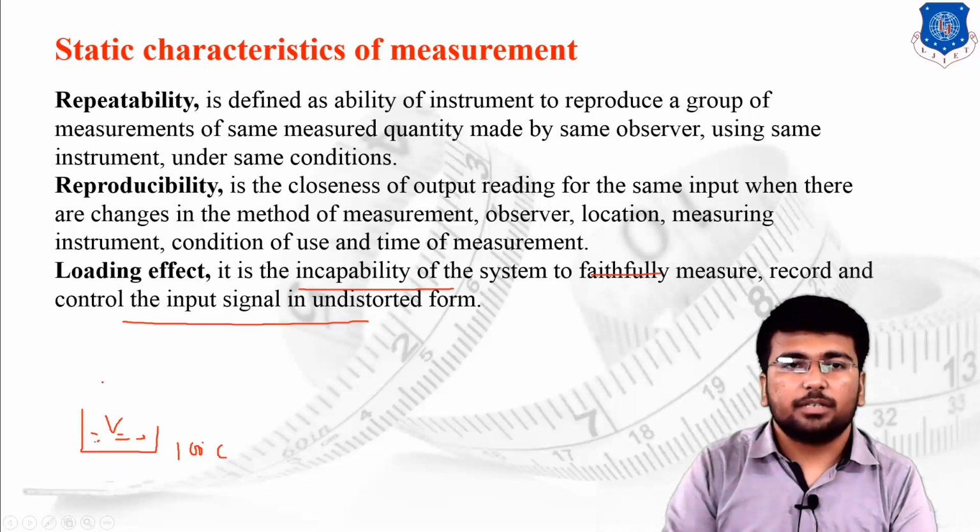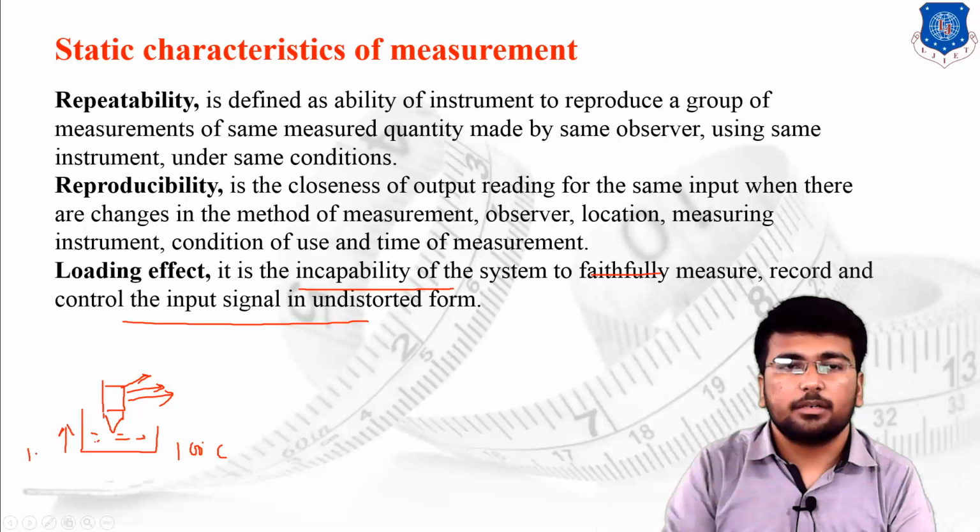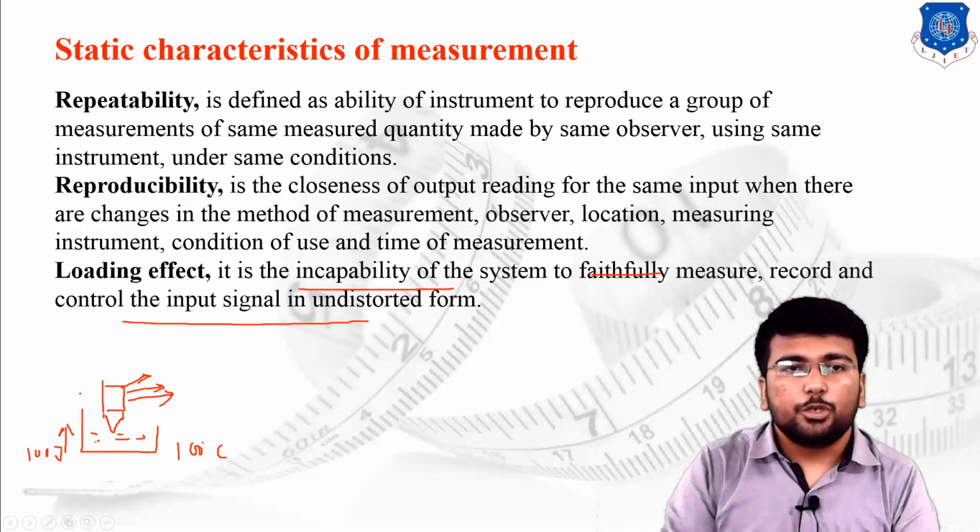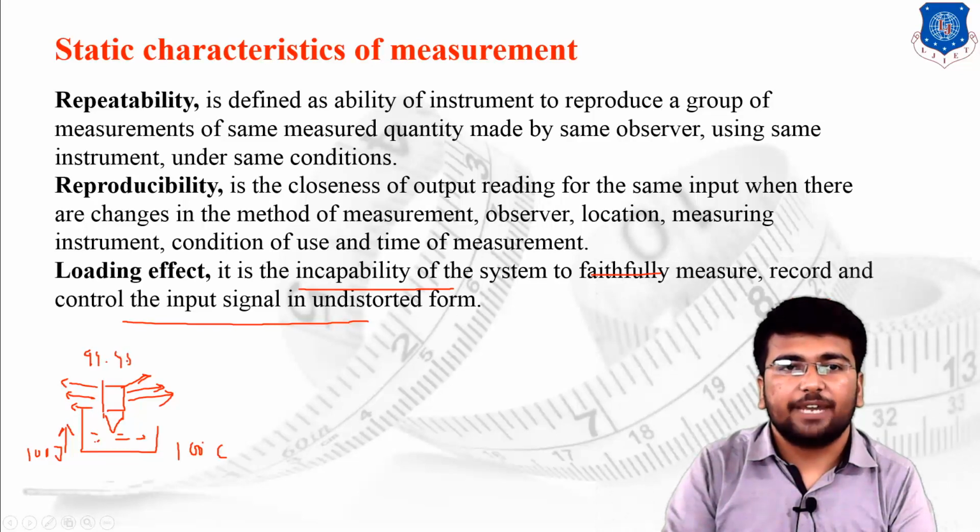Once I put a thermometer in, just because of heat leakage, if the thermometer should get 100 joules of heat from the water, but due to the leakage of heat into the environment, the thermometer gets only 99.95 joules of heat for the measurement purpose.